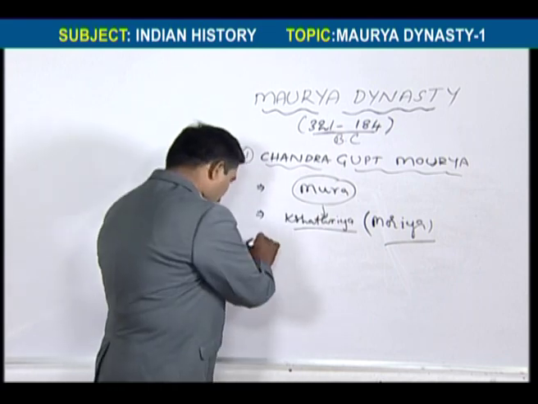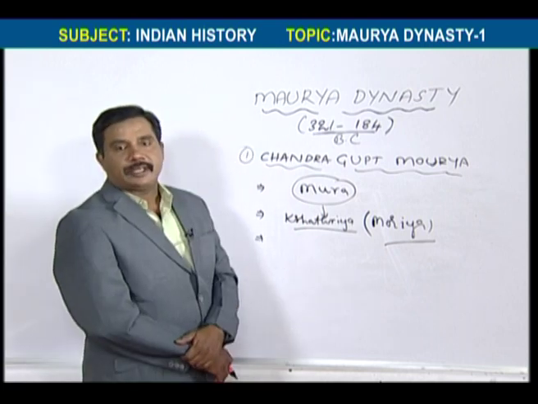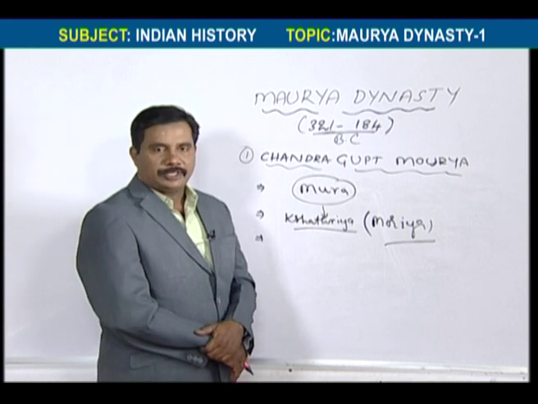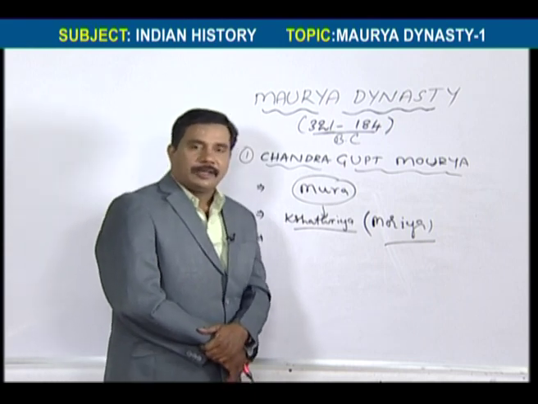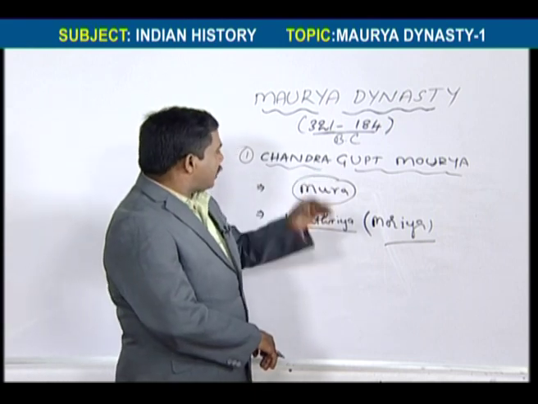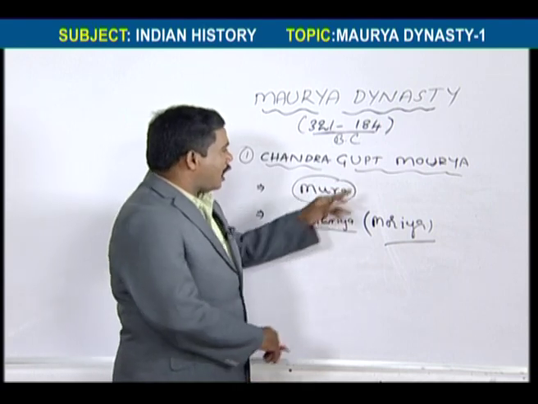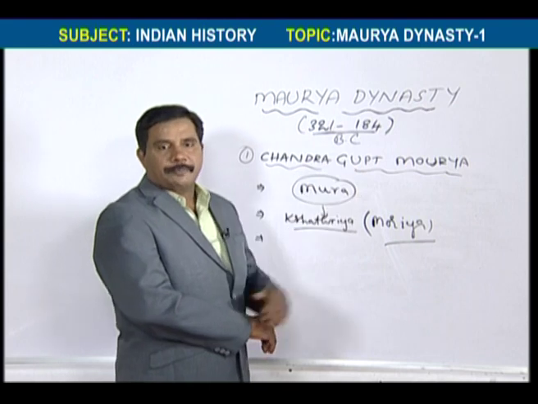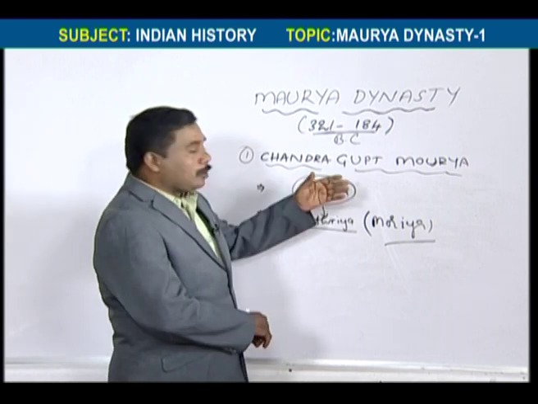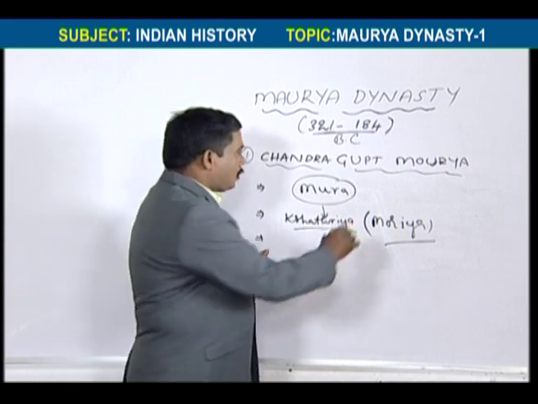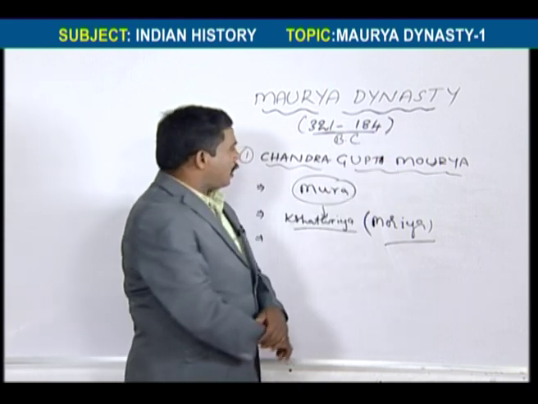And one more controversial discussion also there: that they belong to the Vaishya Varna. Because in the ending of the name Chandragupta, there is Gupta. That's why, since Gupta means Vaishya, they may belong to the Gupta community.